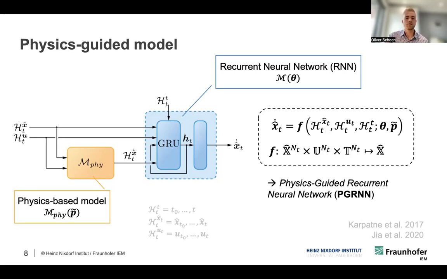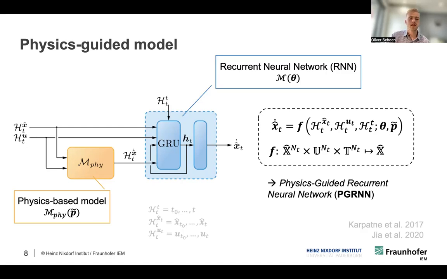This was later extended by several authors, for example, by Jia et al., using also recurrent neural networks. That's also what we're doing here. We're pairing a physics-based model, which is defined by some ordinary differential equations, with a recurrent neural network. This has the advantage that we're able to capture long-term relations in the data as well. Like the other authors before observed, we're hoping for synergetic effects, like reduced data requirements, but also increased model accuracy and the like.